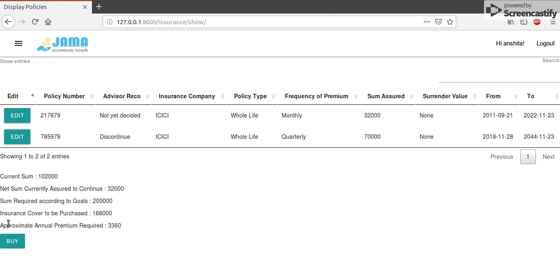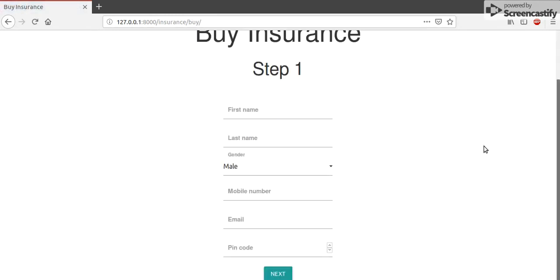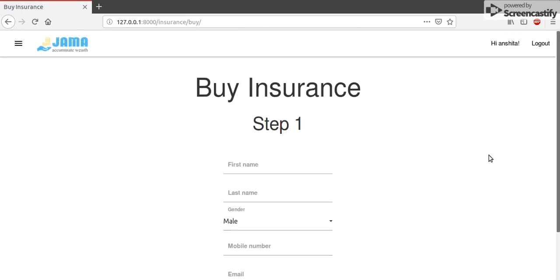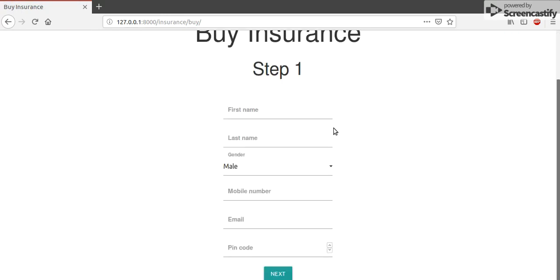And the approximate annual premium required is calculated through an API in which we send the insurance cover to be purchased, and we get back the annual premium required. For now, the API just calculates 2% of whatever the insurance cover is and gets it back, but it will be later replaced by the client's actual API. So when we click on the buy option, there are 2 forms that it leads to. The first step is the user-specific form. So I'm just going to fill my details here.